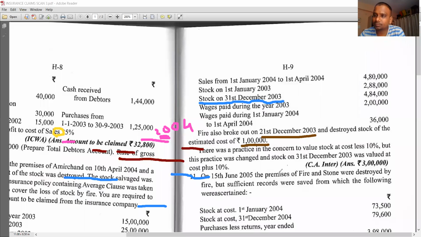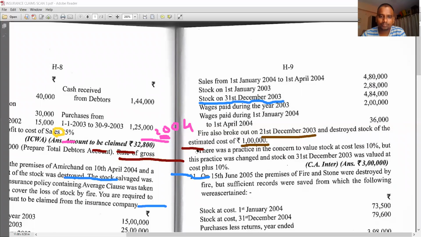That means this is the information related to the year 2003. So in the year 2003 also, the fire broke out, fire happened or fire occurred. At that time, we lost 1 lakh worth of stock. Very, very important, students.